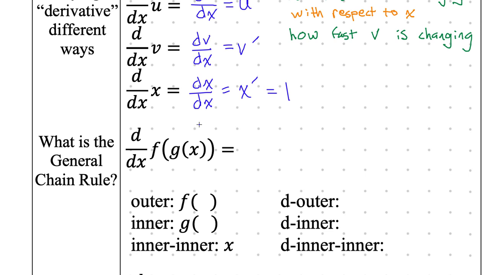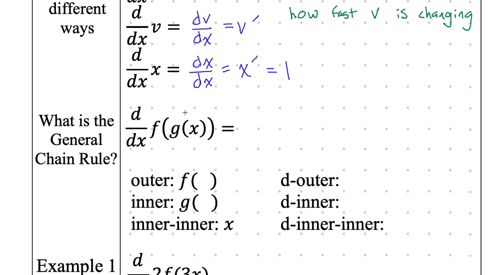But generally we need to start identifying the outer and the inner, again, just like we did in 2-2. So think of f as the house. F is the house. And think of the g of x as the inner. If I have a house on the outside, the inner on the inside, what is going to happen when I take the derivative? Should I tell you now? Yeah, I might as well just tell us now. What is this rule? I'm going to do it in red. It is important. So the way that I write this rule formally in the textbook, this is what it looks like. It's going to be f prime of g of x, and I'm halfway done.